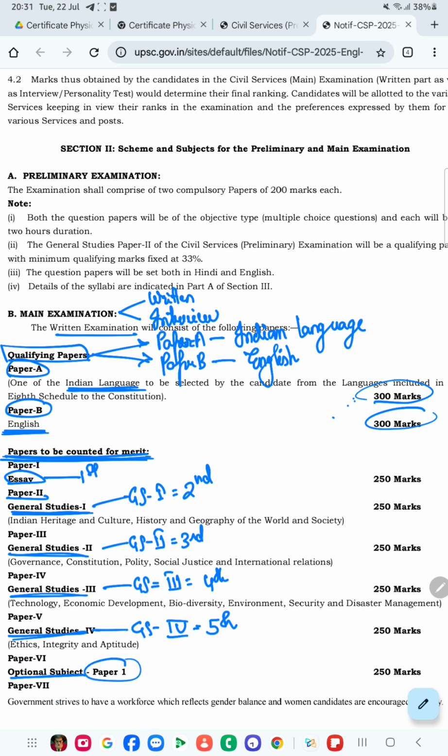So there are two optional papers, 4 GS papers and 1 essay paper. That is 7 papers for merit and 2 papers for the qualifying examination.